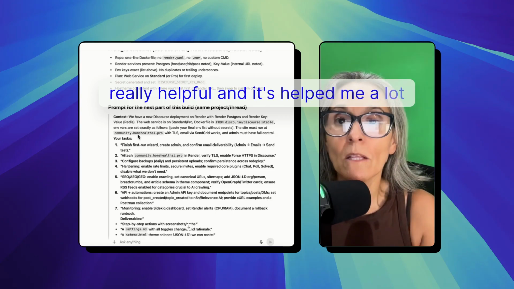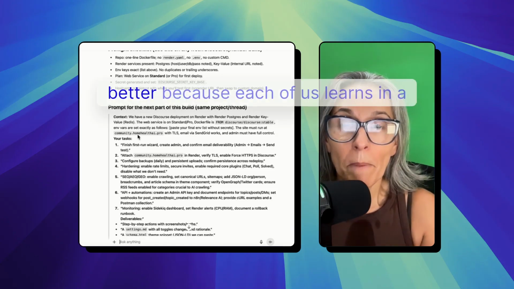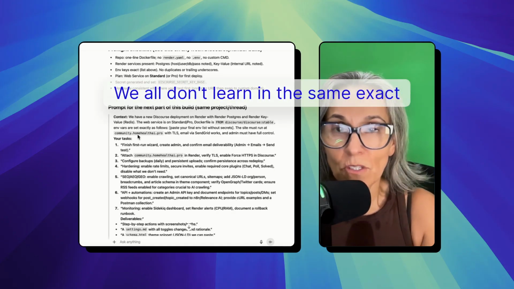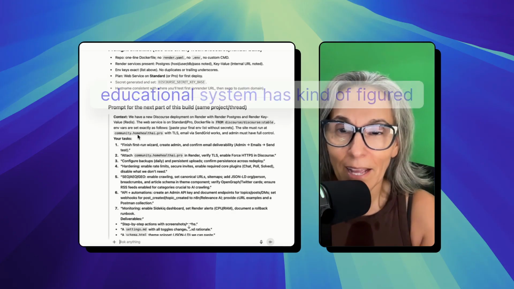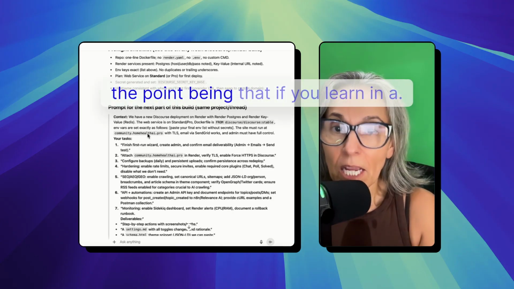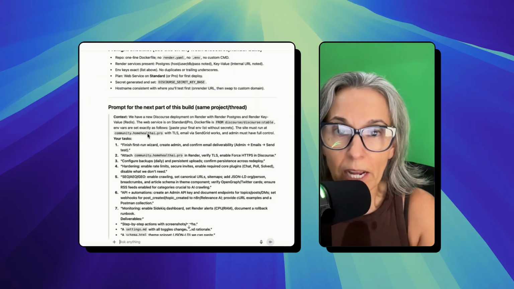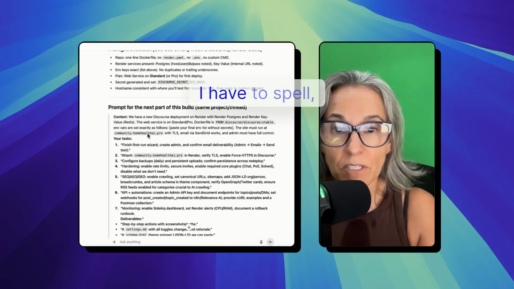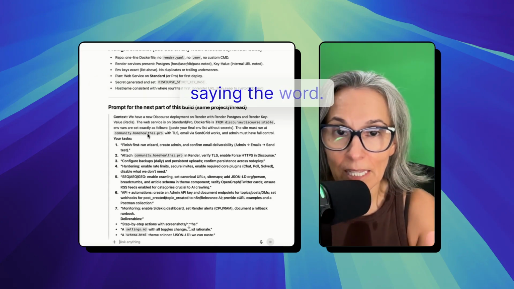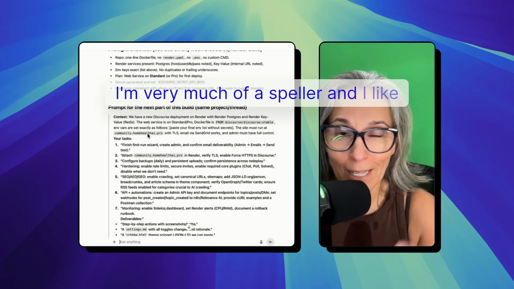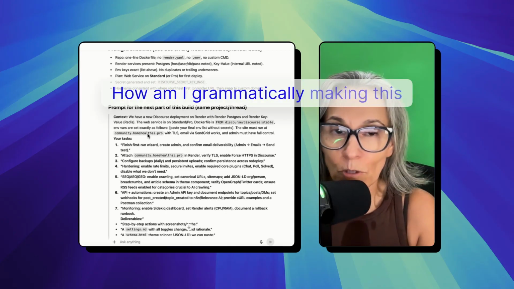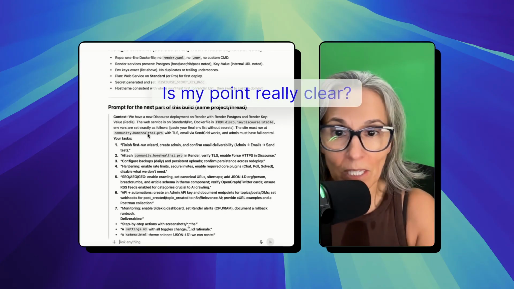And it's helped me a lot to understand how to prompt better because each of us learns in a different way. We all don't learn in the same exact way. Finally, the educational system has kind of figured that out, I guess. Regardless, the point being that if you learn in a certain way, I learn visually a lot of times and I have to see how it's spelled in order to understand phonetically how I am saying the word. I'm very much of a speller and I like the grammar of it. So I want to know, okay, how am I spelling this? How am I grammatically making this correct? Is my point really clear?